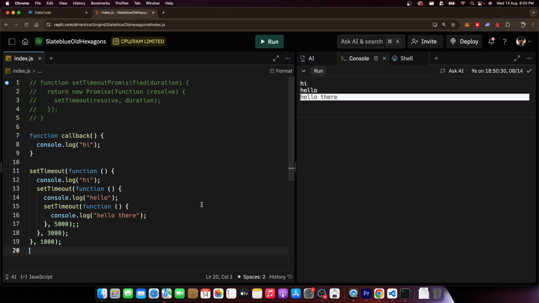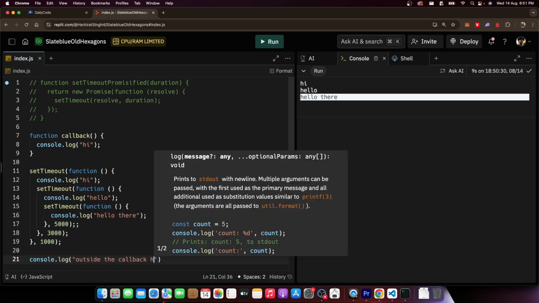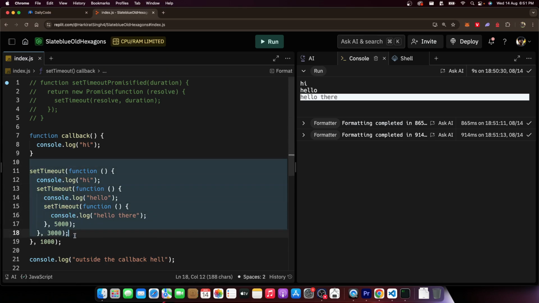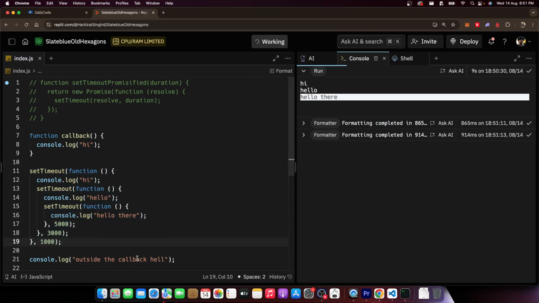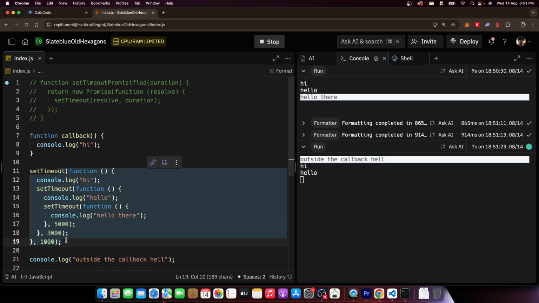And you might have a use case where you want to do one async operation after another. Why is this an async operation? To revise quickly, because this doesn't run immediately. Control reaches here. Then, if I put a console.log outside the callback hell, even though control reaches here first, this gets printed first. Then this gets printed, then this gets printed, then this gets printed, which is why all three of these are async operations. This is a synchronous operation. Outside callback hell gets printed first, even though this comes up the chain. Hopefully that is clear by now.